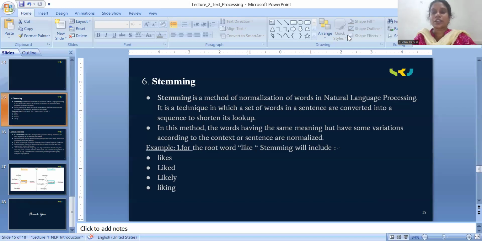So the probability of the searching will be increased if, instead of the stem word, you search with the root word. That's why we have to apply stemming. So we're converting the stem words to the root words.